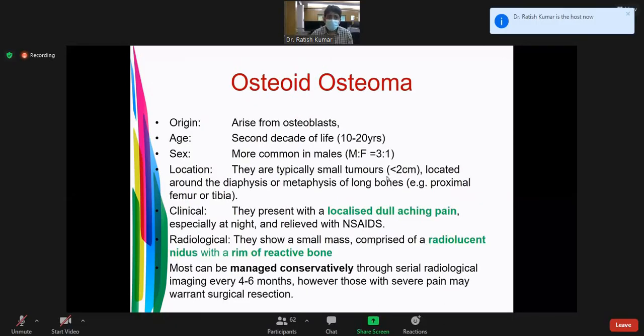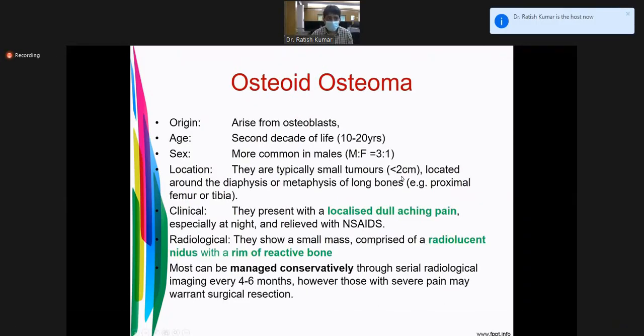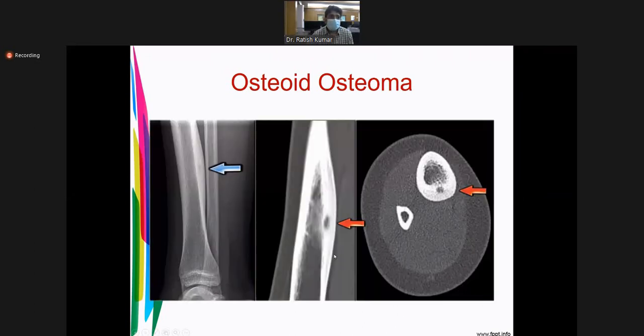Osteoid osteoma is small, less than 2 centimeters, located around the diaphysis or metaphysis of the long bone. They present with localized dull aching pain, especially at night, relieved with non-steroidal anti-inflammatory drugs. They show a small mass comprising a radiolucent nidus with a rim of reactive sclerosis. If you see, this is a solid periosteal reaction.